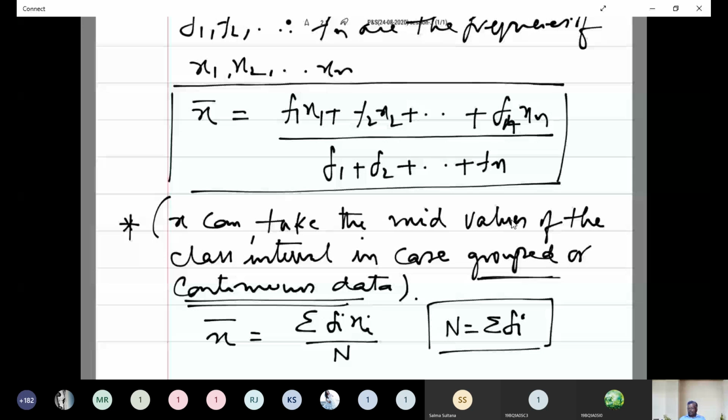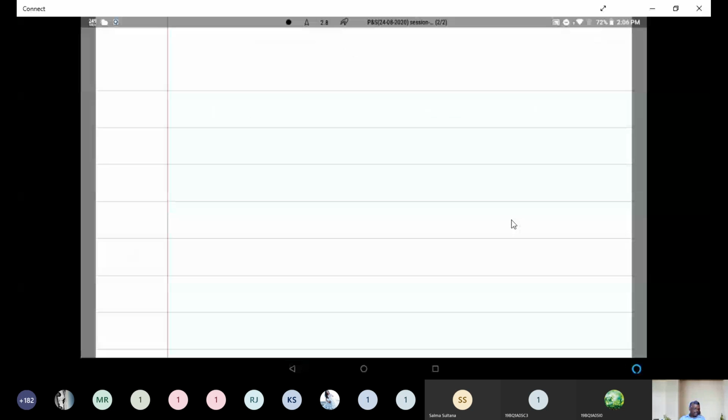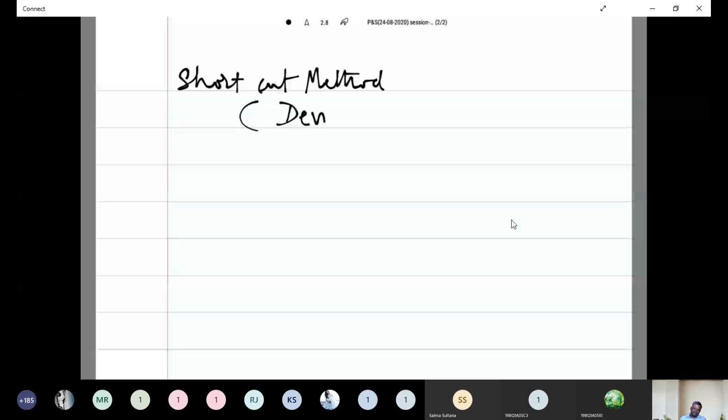And one more formula that we have used for deviation and step deviation method also. Deviation or shortcut method. This is also known as shortcut method, or simply deviation method.